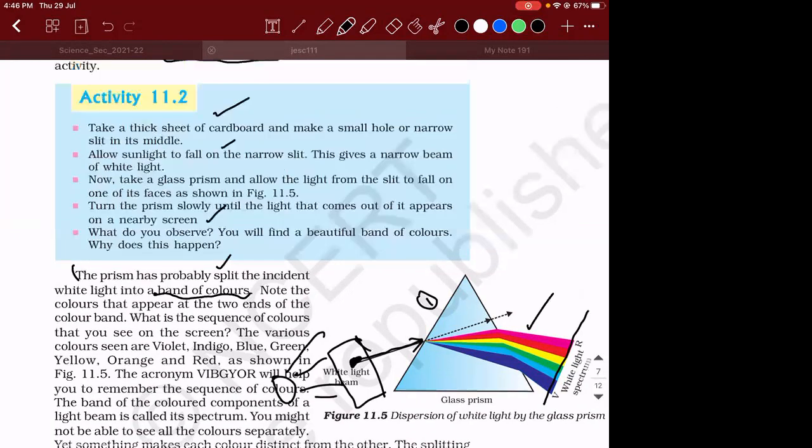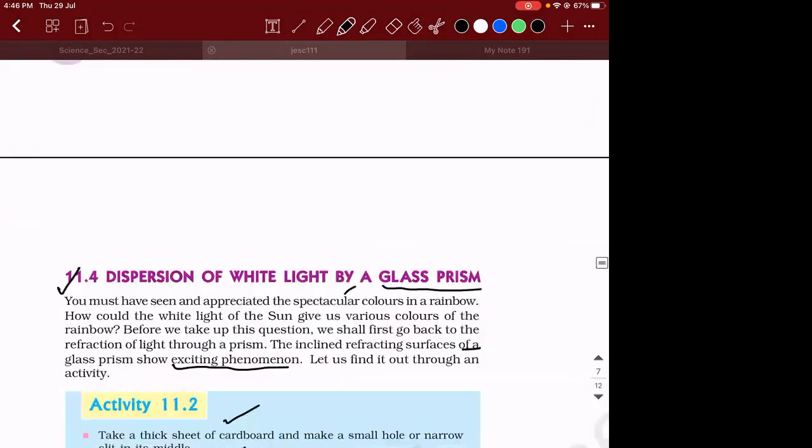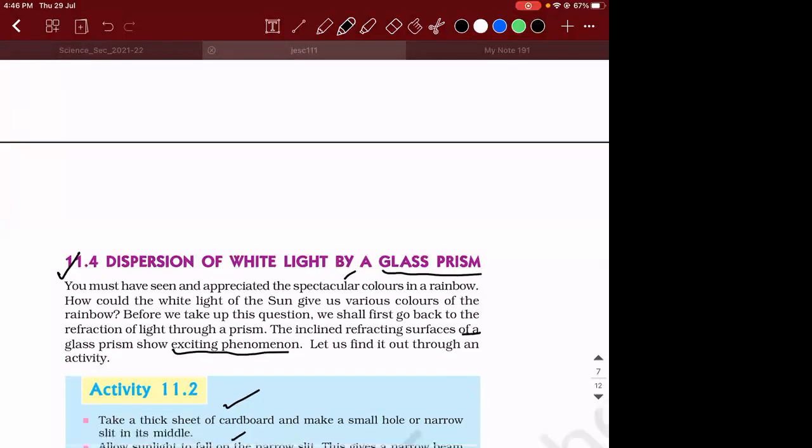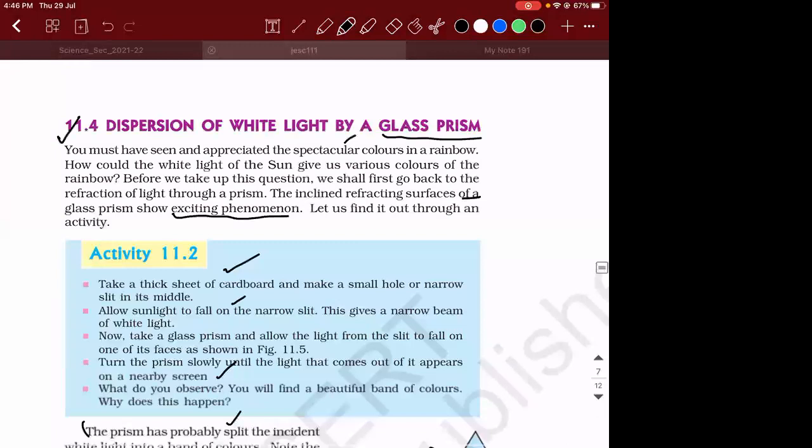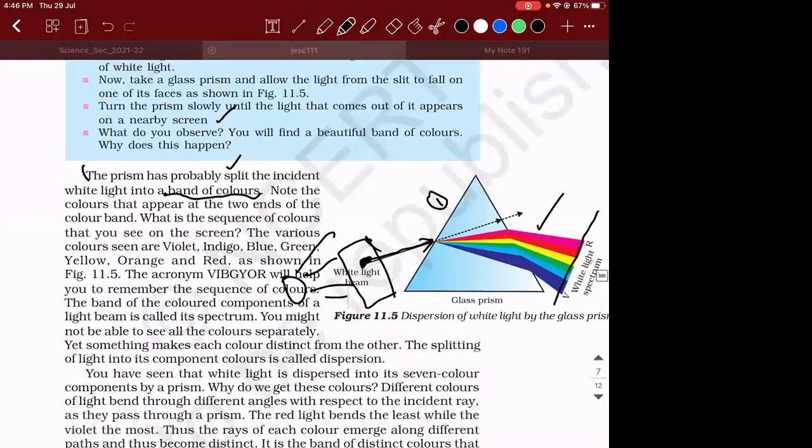Let me see if you guys remember. Violet, indigo, blue, green, yellow, orange, and red. So all put together, if you take the first letters of all these colors, the acronym that you get is called VIBGYOR, however you want to pronounce it.